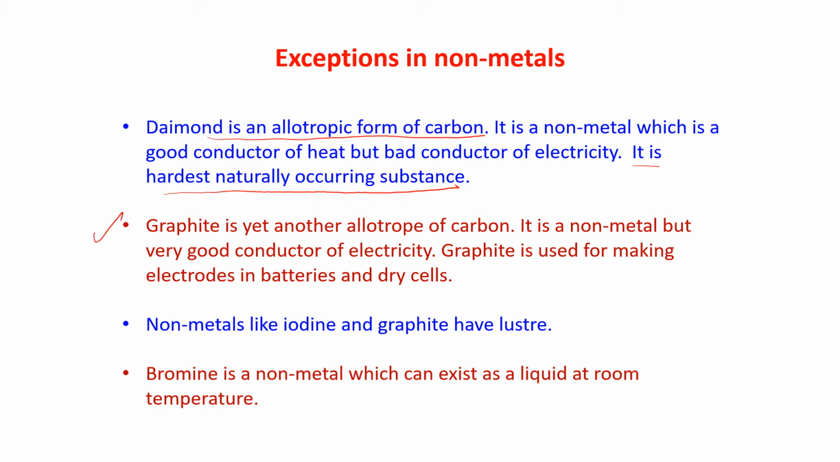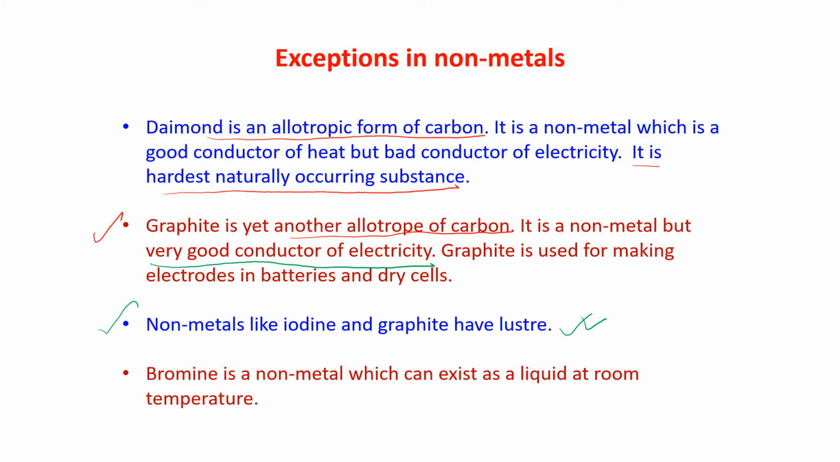Again, graphite. Graphite is yet another allotrope of carbon. It is a non-metal but a very good conductor of heat and electricity. Graphite is used for making electrodes in batteries and dry cells. Okay, because it is a good conductor of electricity. It can conduct electricity, though non-metals are bad conductors of heat and electricity. Now, non-metals like iodine and graphite have luster. Actually, graphite is used in pencil lead also.